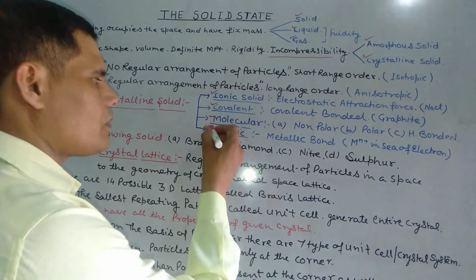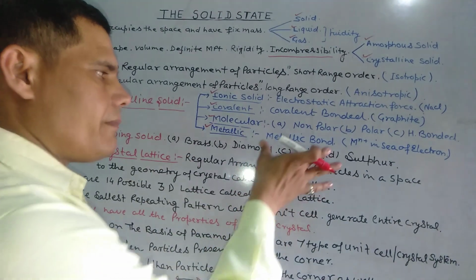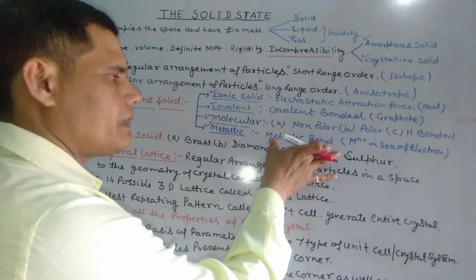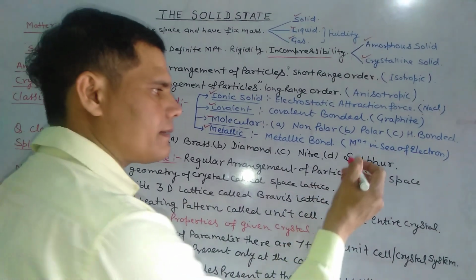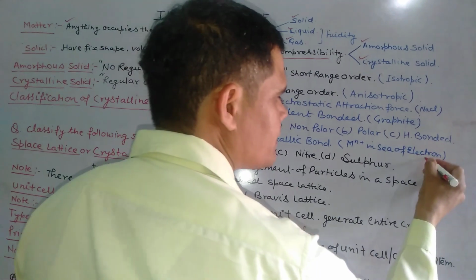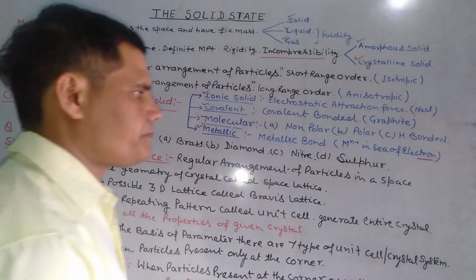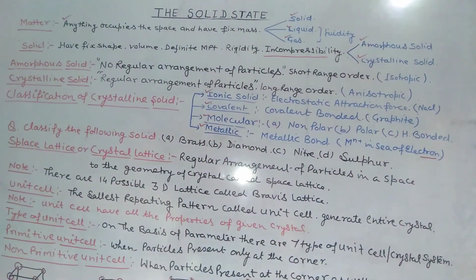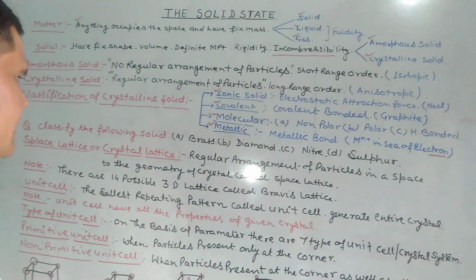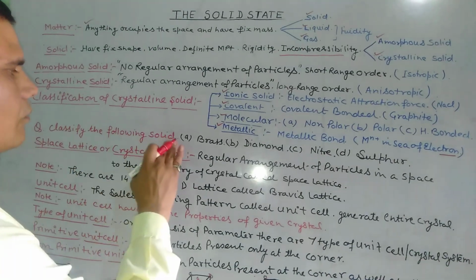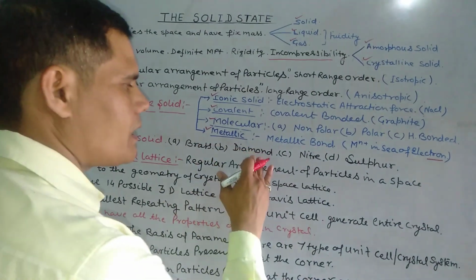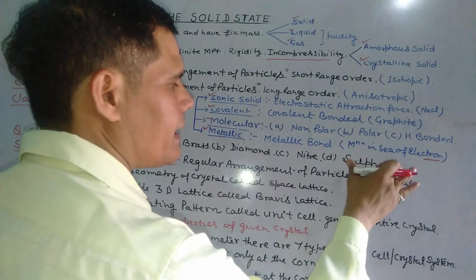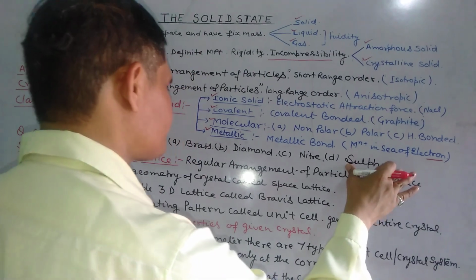In metallic solids, the metallic bond is present, and kernels are present in a sea of electrons. Next, a question arises: classify the following solids: brass, diamond, niter and sulfur.